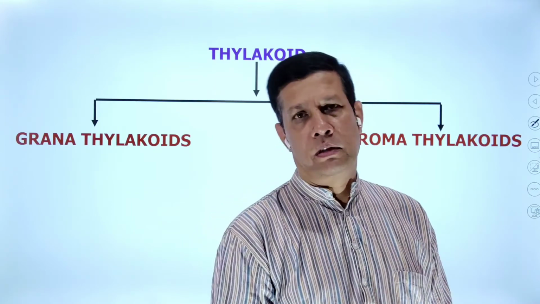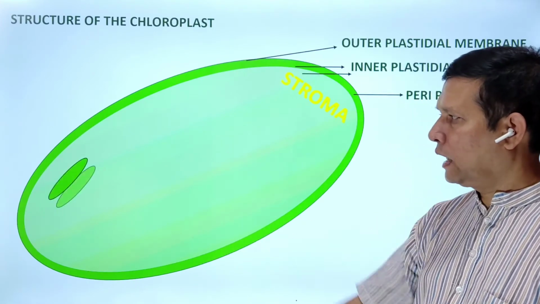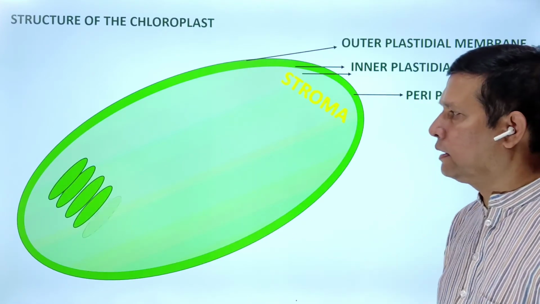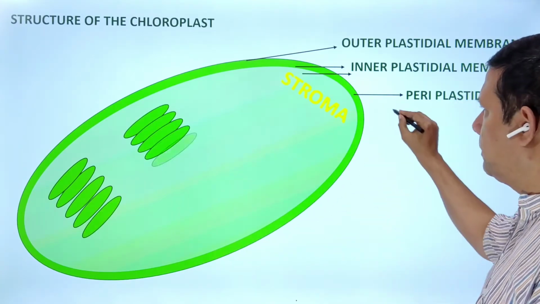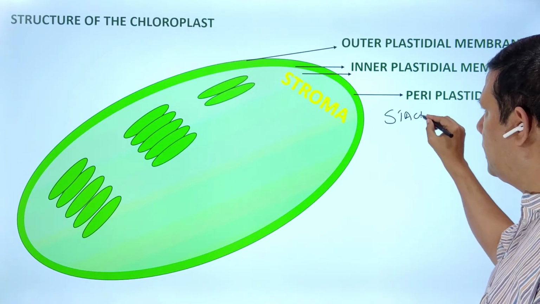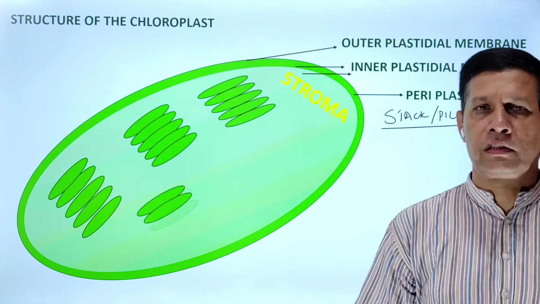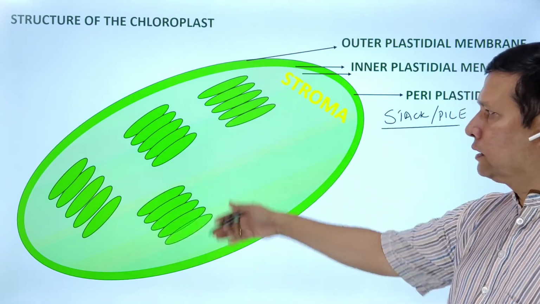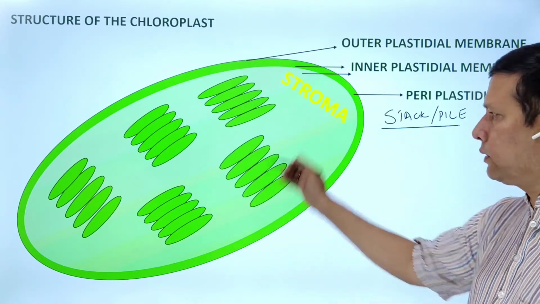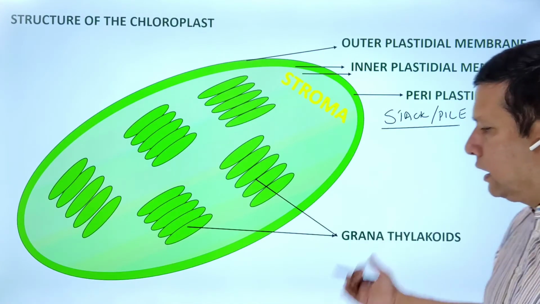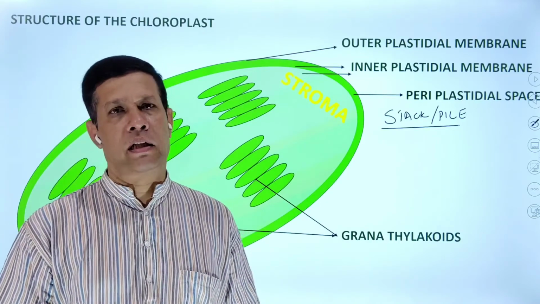See here how thylakoids are present, one above the other, in the form of a stack or pile of coin-like structures. These are called grana thylakoids.